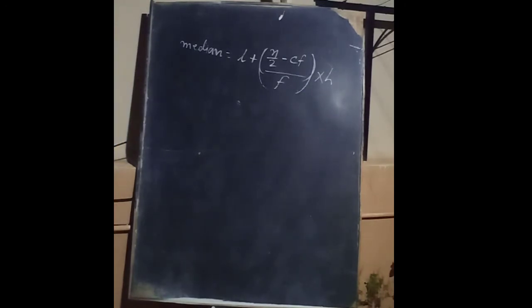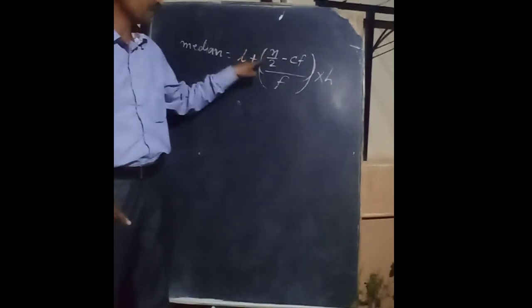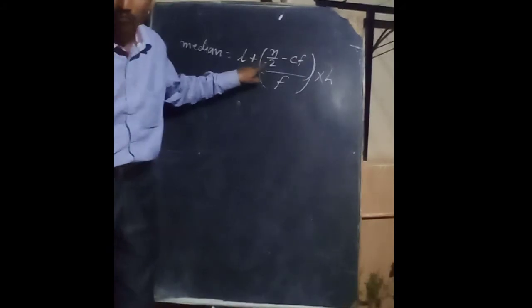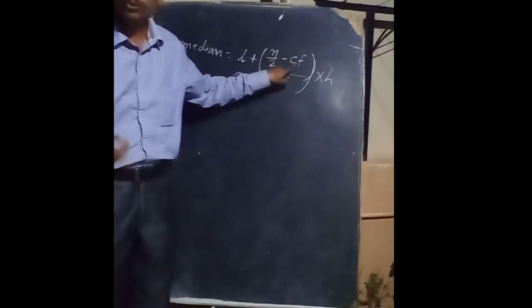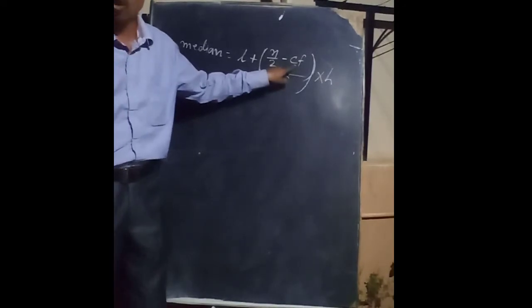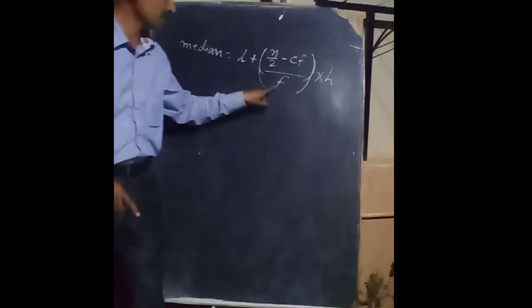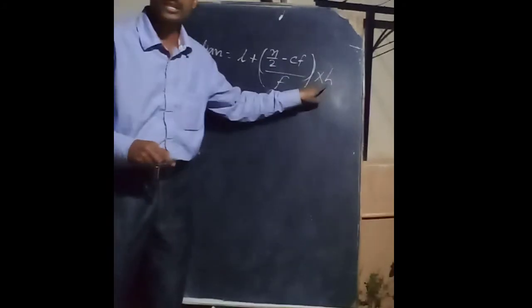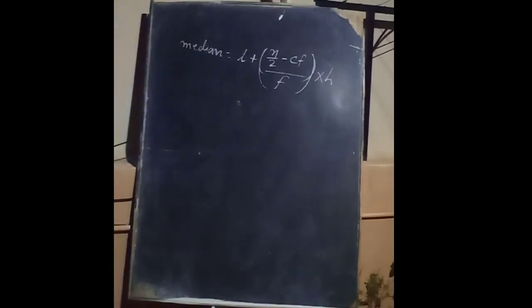Again, L means the lower limit. N by 2 means the total, the sum of the frequencies, divided by 2. CF means the cumulative frequency of the preceding class, preceding meaning before. F means the frequency of the given class. Then into H, where H means the difference between the CI.